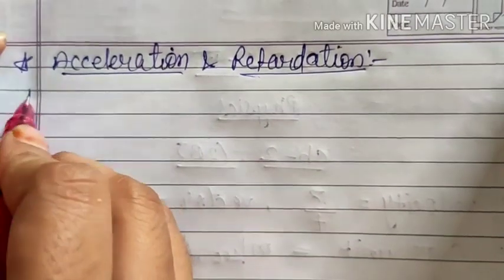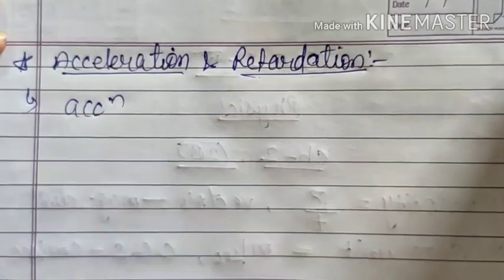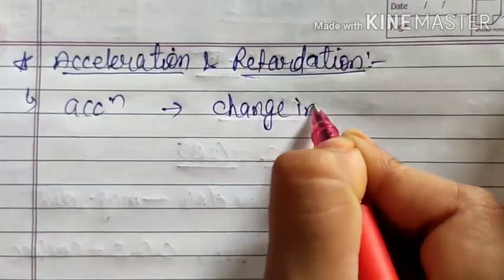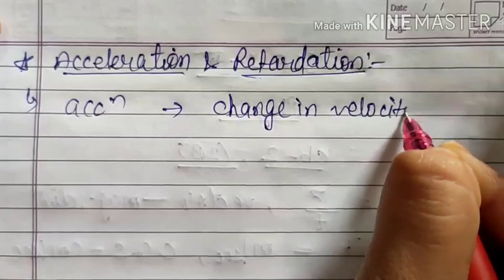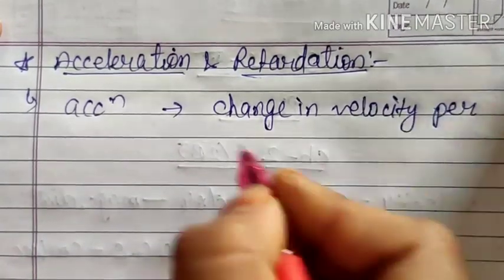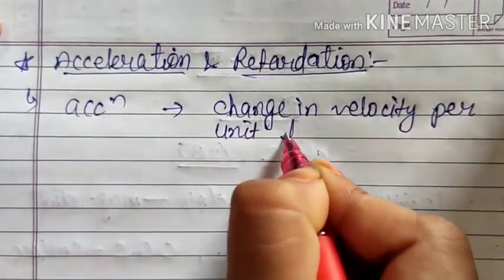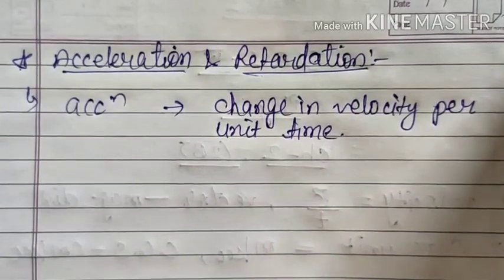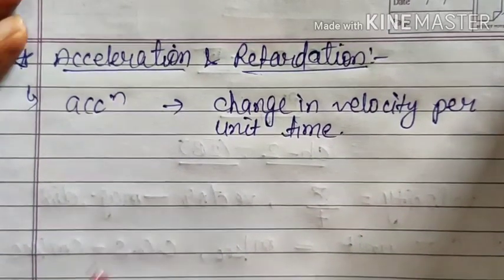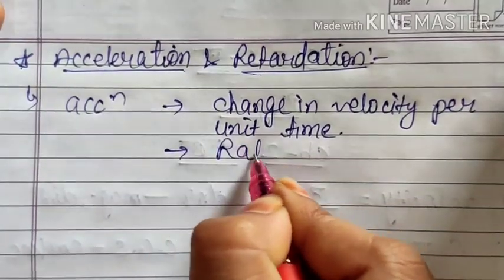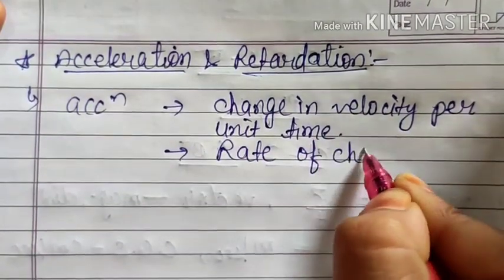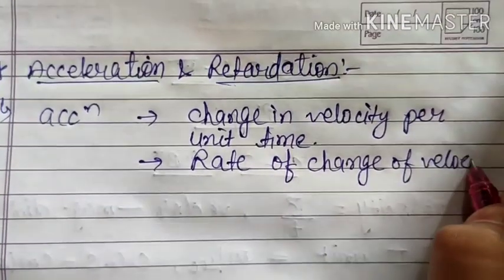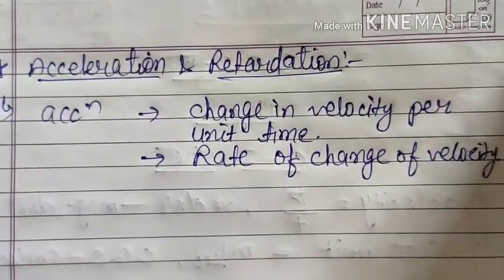Our next topic is acceleration and retardation. Acceleration, I am writing in short. Acceleration means change in velocity per unit time. Per means divided, so per means always divided, per unit time. And you know that whenever you divide something by time, you can also say rate of change of velocity. That is also one of the definitions of acceleration. That is, acceleration is the rate of change of velocity. Both things are the same, because rate means always per unit time. So that is also known as acceleration.